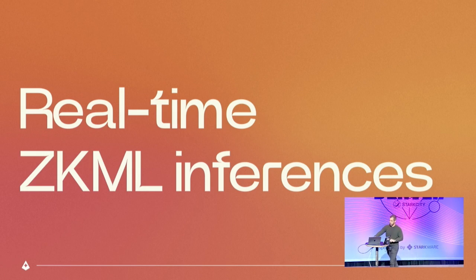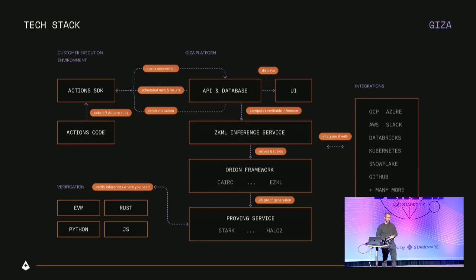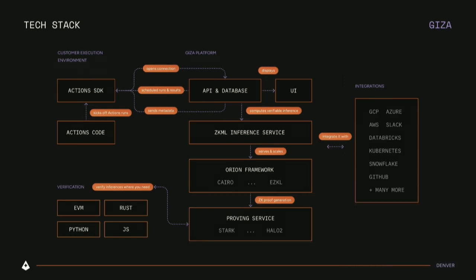And as you can see here, we have this whole tech stack that supports these real-time inferences. We do the inference for that request, and in the background, asynchronously, we generate a proving job to generate the ZK proof associated with that inference, and that gets verified in the end in the place that you want to, whether on-chain or on the client side, and all of that happens in our infrastructure.